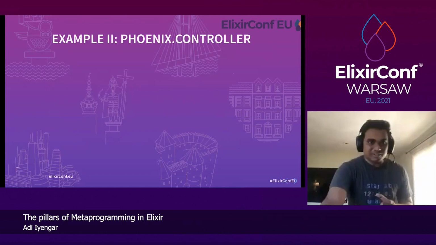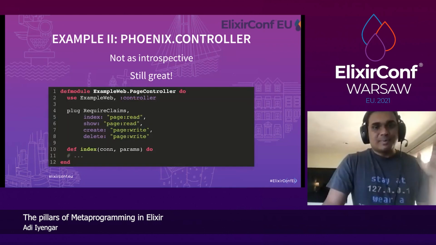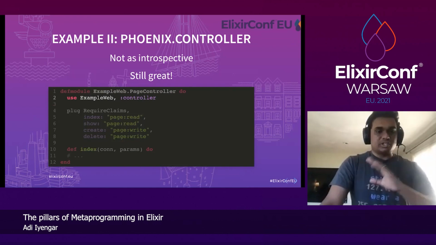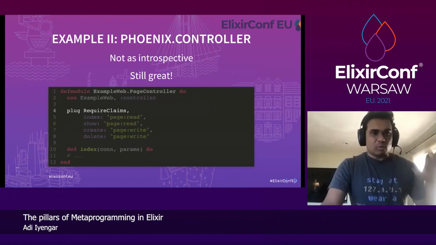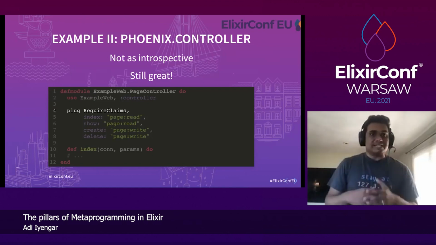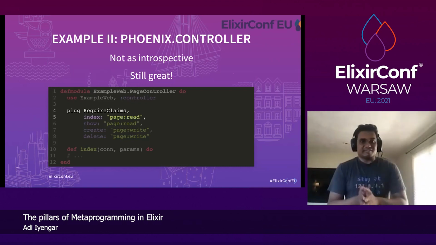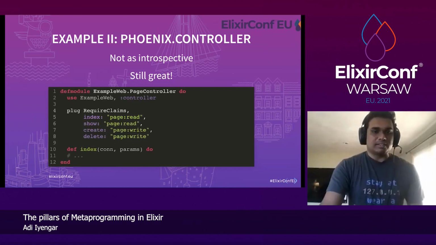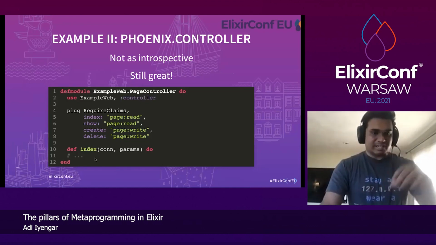Another example is Phoenix Controller. It's not nearly as introspective as Ecto. It's still great, but here's an example. Let's say we have a page controller that just uses example web controller, pretty regular. Let's say we call a plug require claims. All that does is check whether the token or the requester has the ability to hit a particular action. So let's say it can hit index if it has claims page read, right? This should look familiar to most people. Similarly, all the other actions, show, create, delete, have their own claims. And it has all the actions down below.